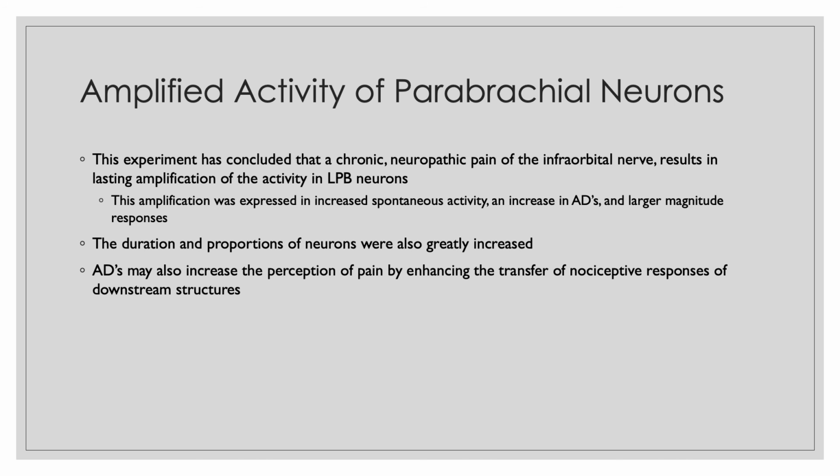So for amplified activity of the parabrachial neurons, the experiment has concluded that a chronic neuropathic pain of the infraorbital nerve results in lasting amplification of the activity of the LPB neurons.